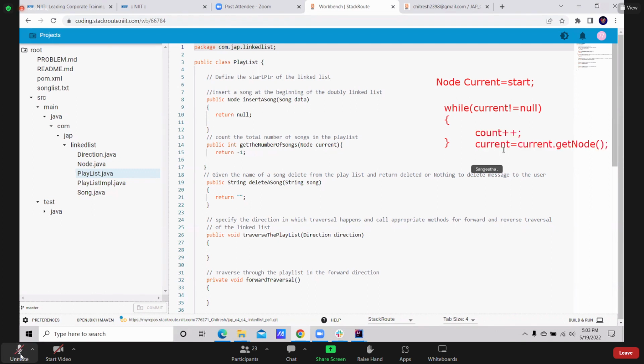I want to traverse all the nodes in my linked list. Every time I am traversing from one node to another node, you increment the count. We are doing traversal only. We are not printing the data. Instead, we are finding the count.